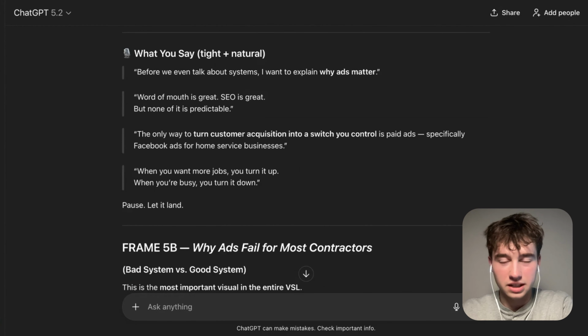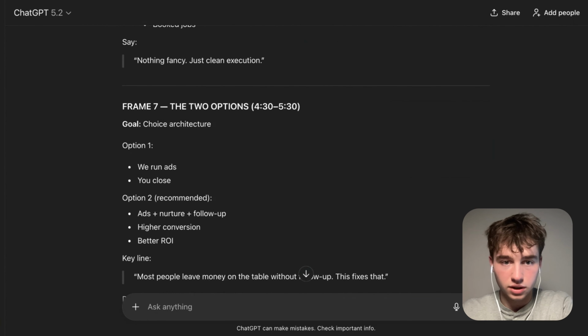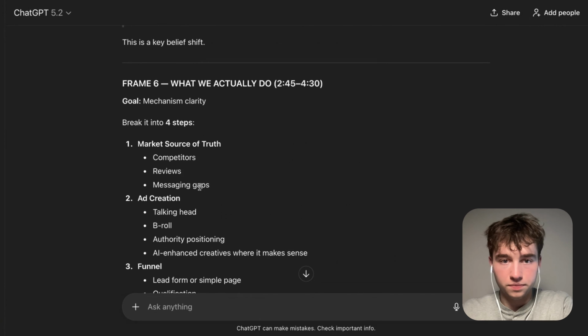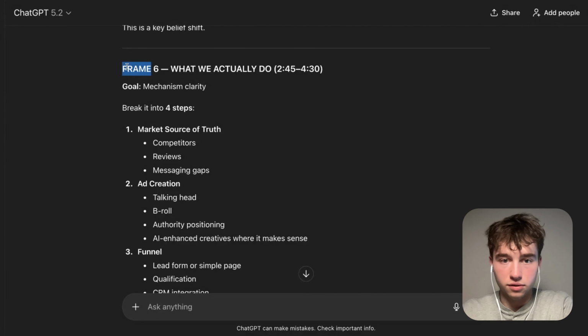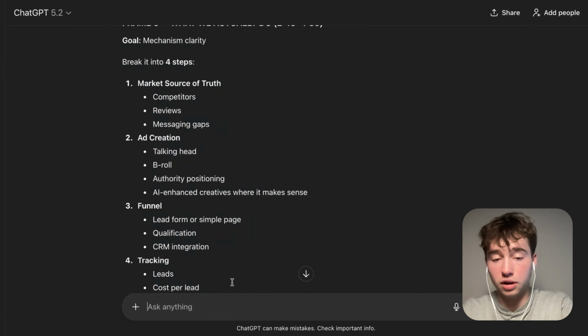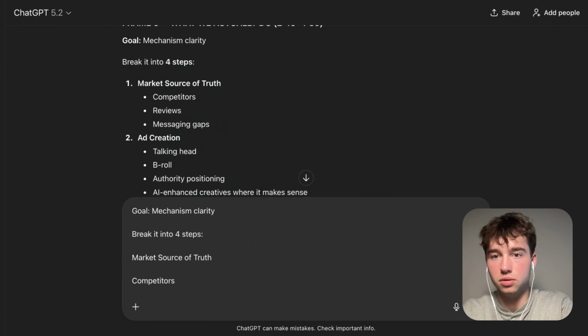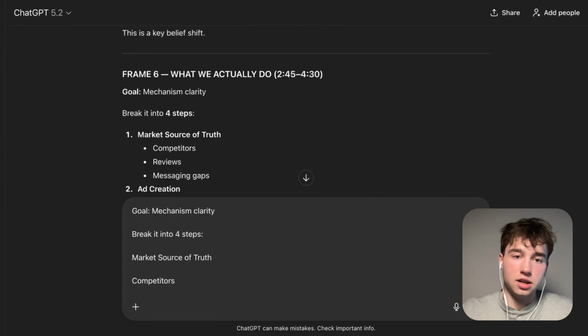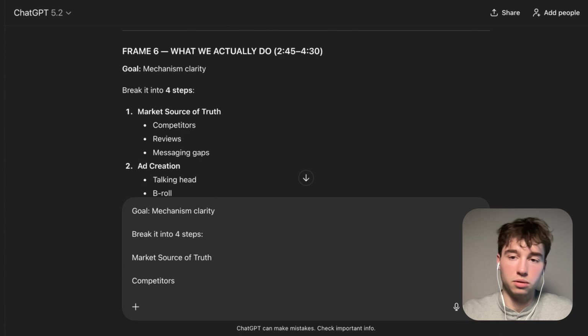Cool. And then we get into the offer after this, I believe. So if I go into the frames, yeah, this is basically going into the real problem. And then frame 6, what we actually do. Cool. So I'm going to have it. I want to do an infographic for this as well. We could maybe just do this right in Miro if we wanted. Cool. So we're going to break into stage or frame number 6. So it's like what we actually do.